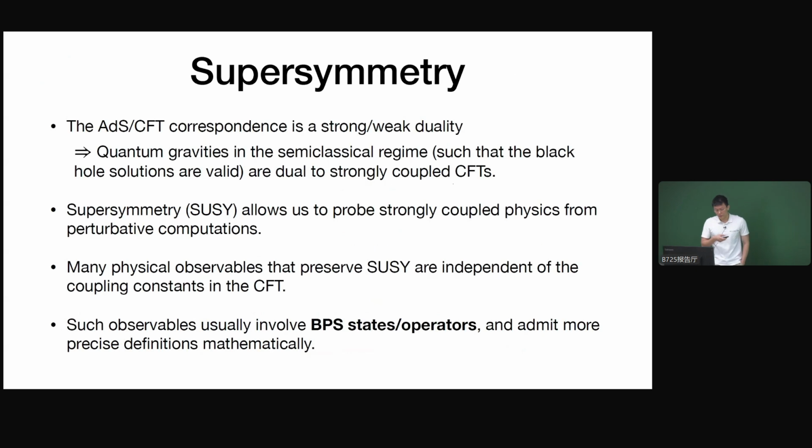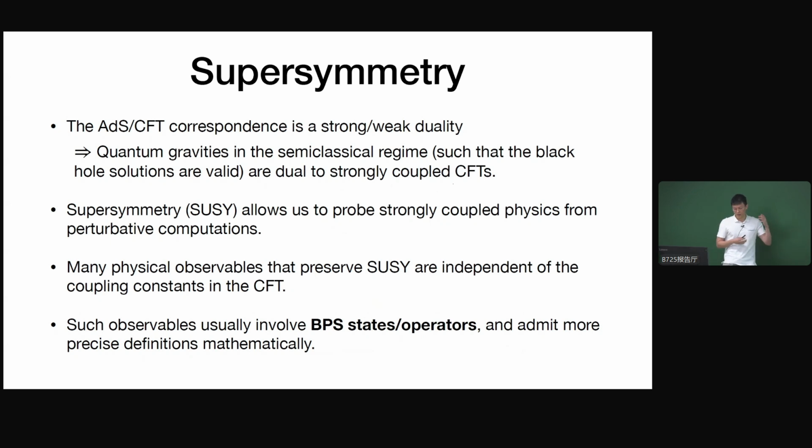AdS/CFT correspondence is a strong-weak duality. The quantum gravity in the semi-classical region, that's where the black holes live, is dual to a strongly coupled CFT. This gives us some problems in using AdS/CFT to understand black holes, because we need to study a strongly coupled CFT. But one way out is to introduce supersymmetry. Supersymmetry allows us to probe strongly coupled physics from just perturbative computation at weak coupling.